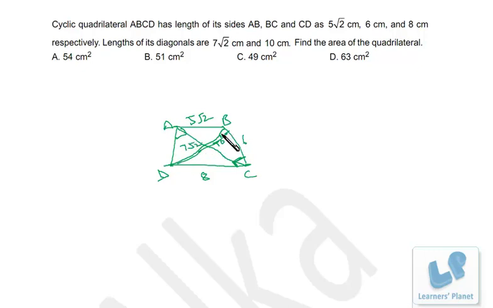Now we have this triangle ABD. This length is 10, this length is 5 root 2 and this is 90 degree. That means this length must be 5 root 2, right? Now the cyclic quadrilateral is a combination of these two triangles ADB and BDC. What will be the area of ABD? That is half of 50, that's 25. And what will be the area of BDC? That is half of 48, that's 24. So in all the total area is 49 centimeters squared. As simple as that. Okay.